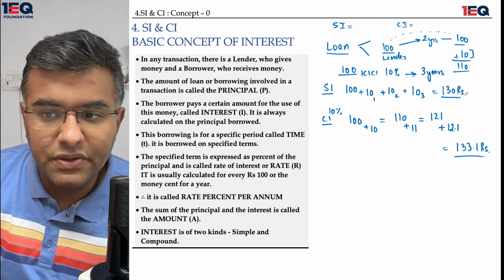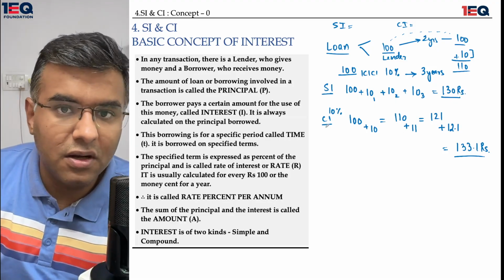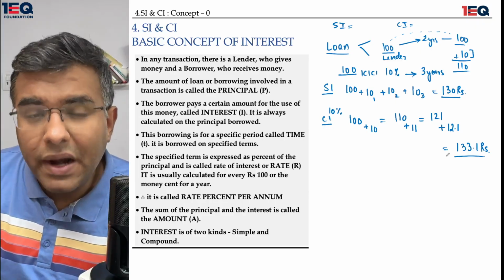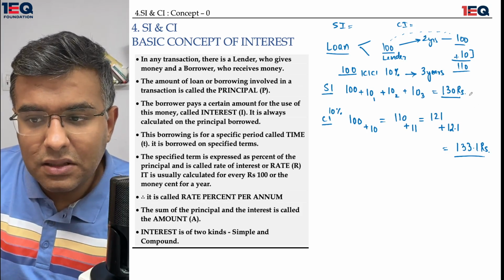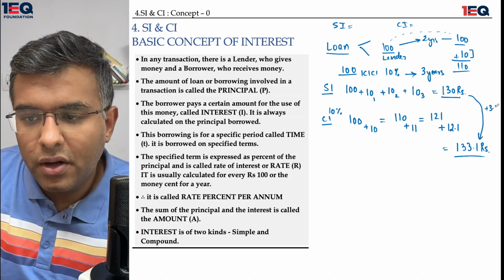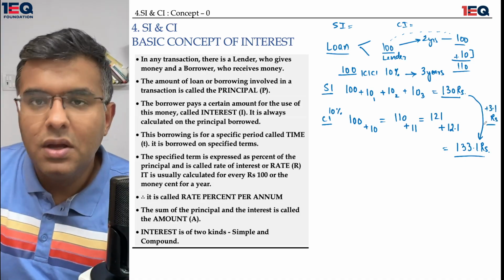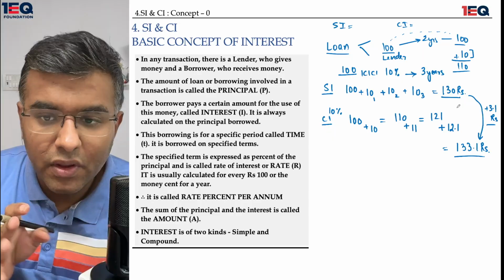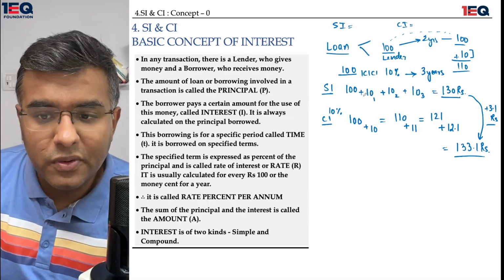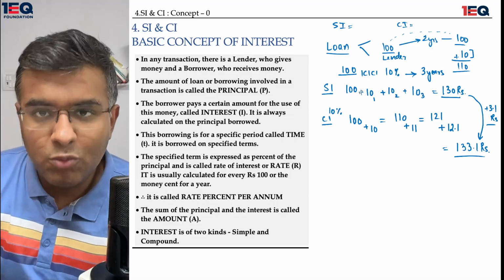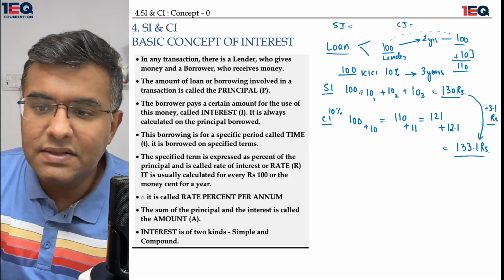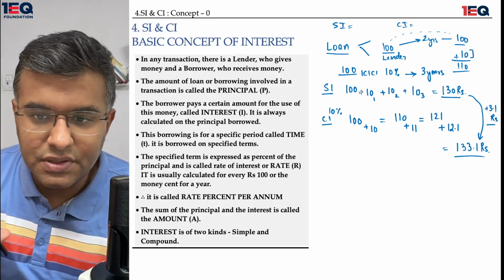The first being simple interest, which is 130 rupees, and the second being compound interest, which sounds a little better as compared to simple interest, but it has a repercussion of plus 3.1 rupees. Compound interest and simple interest are the same for the first year only, and moving forward it tends to go higher. So that is the difference between simple interest and compound interest.